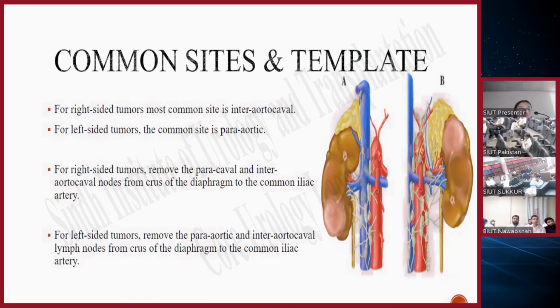So this is a template that we have devised. Common sites for nodal mass: for right-sided tumors, the most common site is the inter-aortocaval lymph nodes, while for left-sided tumors, the common site is the para-aortic nodes. So the template, as Dr. Asad is saying, for right-sided tumors is to remove the paracaval and inter-aortocaval nodes from the crus of the diaphragm to the common iliac artery. While for left-sided tumors, it's again removal of the para-aortic and inter-aortocaval lymph nodes from the crus of the diaphragm to the common iliac artery.